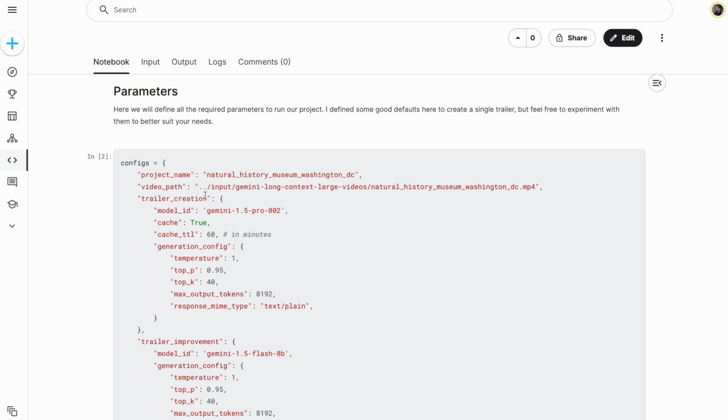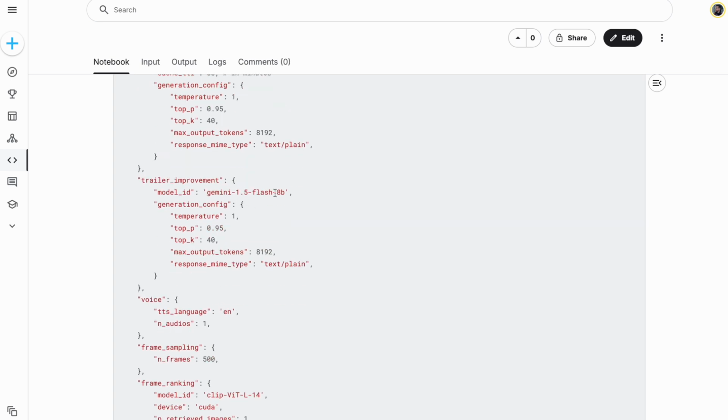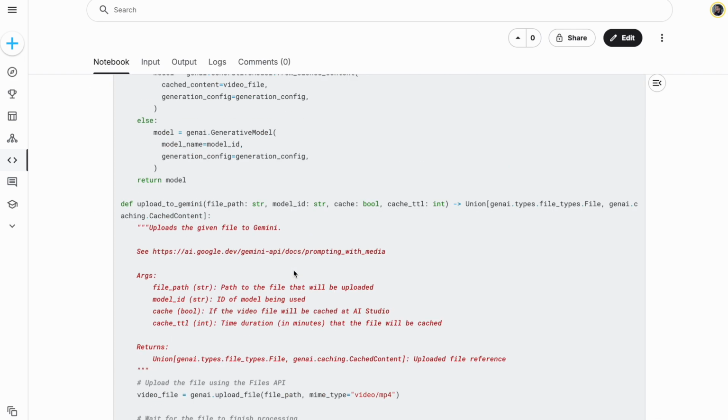As you can see here in the parameters section, I am going to use Gemini 1.5 Pro, that is the most powerful model for the first step of trailer creation. And then I'm going to use Gemini Flash 8B, that is also a powerful model, but it will be used just to improve the trailer. And for the first step, I will be using context caching for 60 minutes.